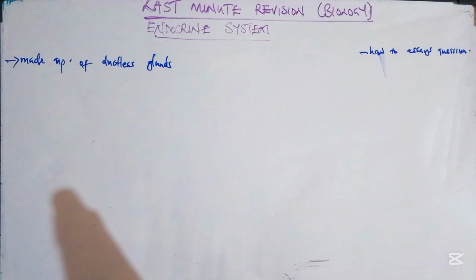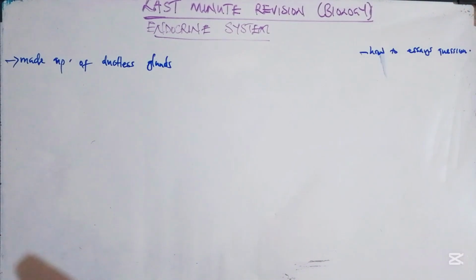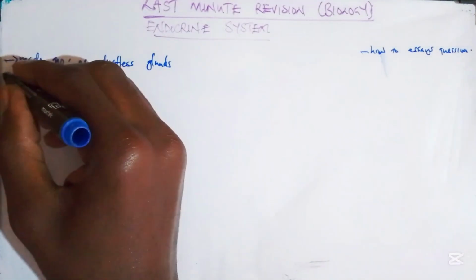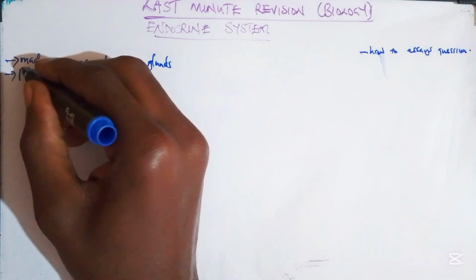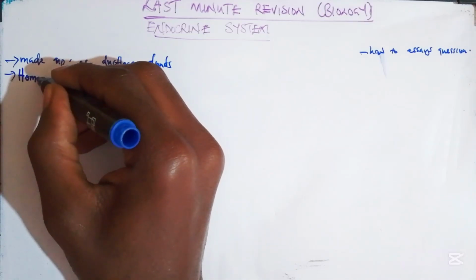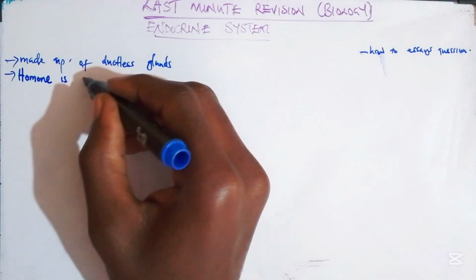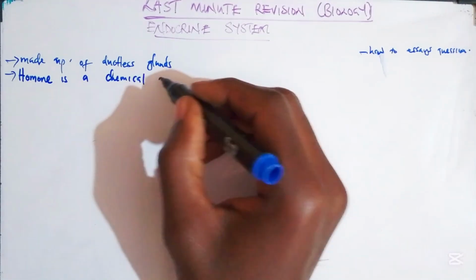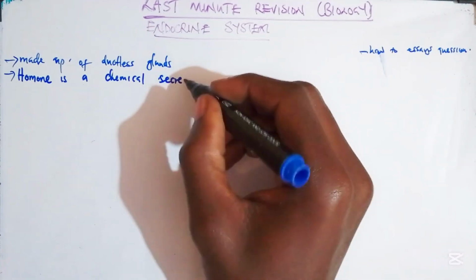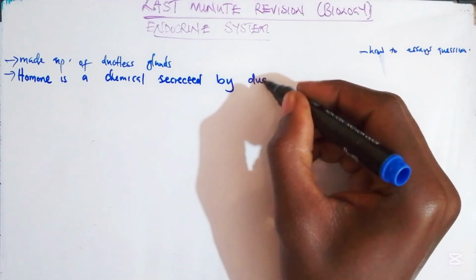Since we have said they secrete hormones, our next question now is, what is a hormone? We say that the endocrine system is responsible for secreting hormones, and it is made up of ductless glands. So now, what is a hormone? Whenever you are talking about a hormone, remember that a hormone is a chemical secreted by ductless gland,